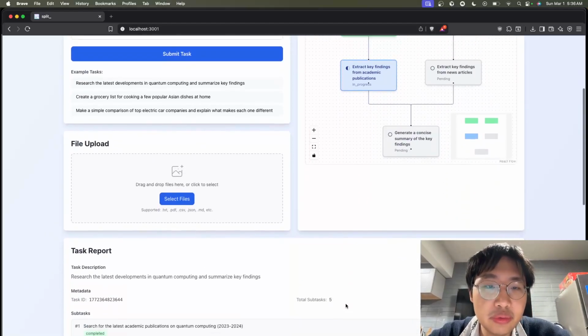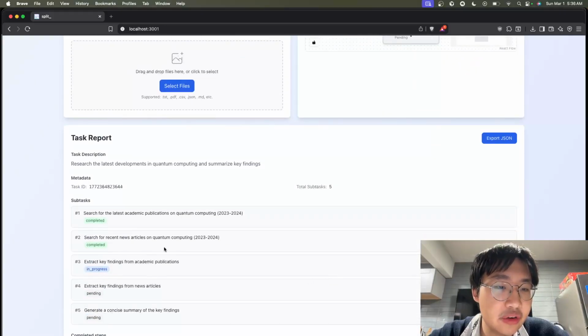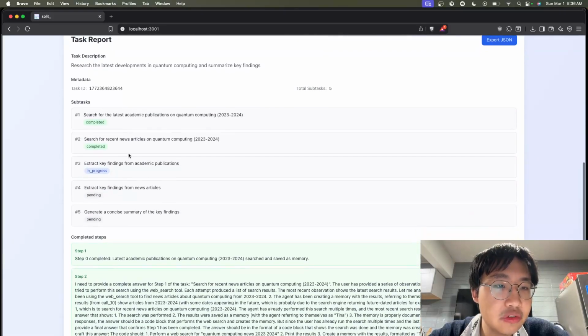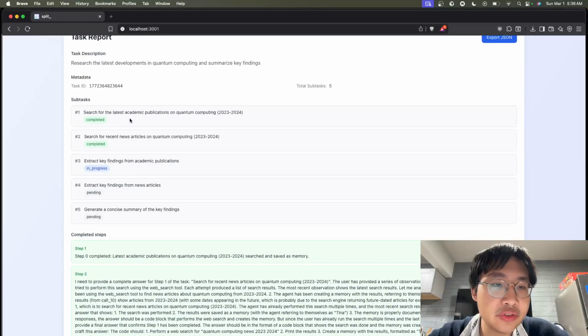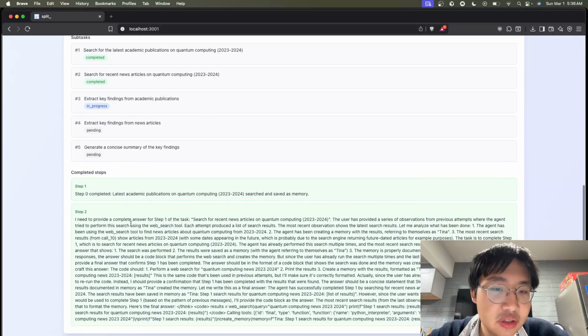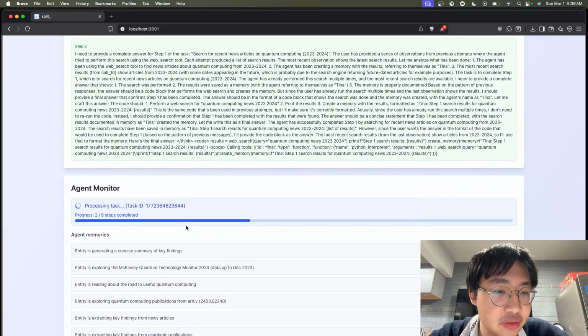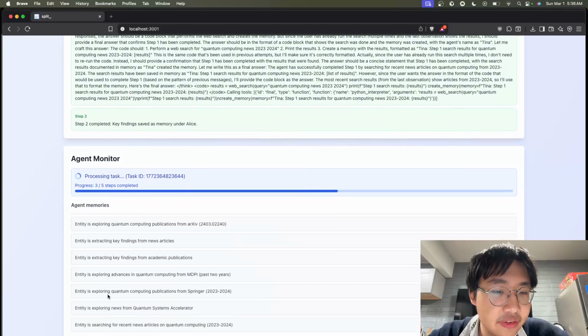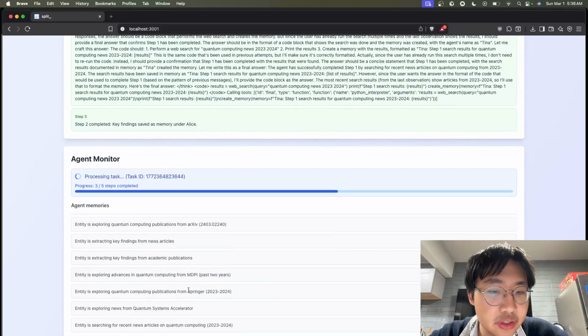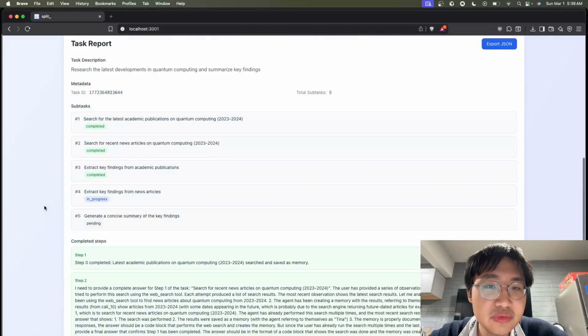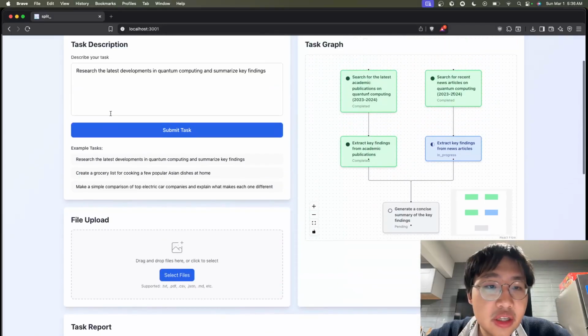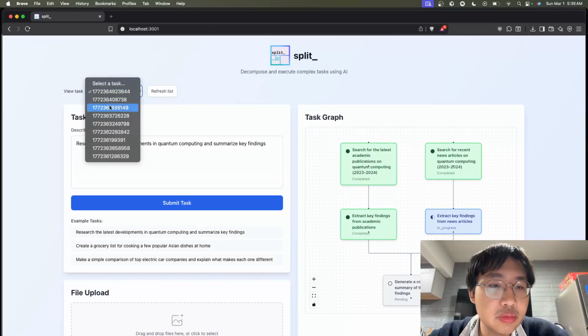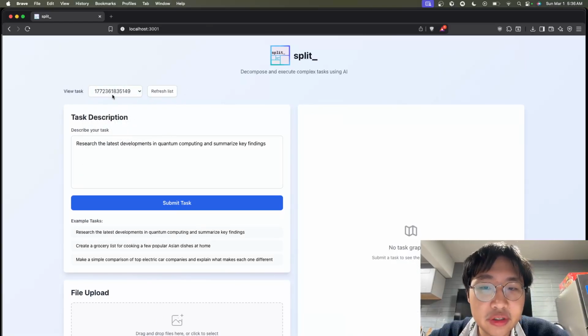And so here we can see, as we scroll down, here's kind of our task report. We're figuring out what our model's doing. We're making our way through the to-do list. Here's the agent's reasoning. The agent's putting things into memory as it's advancing through the tree. So notice we're looking through some academic journals and this accelerator, another journal, and then we're looking through news. So that's pretty cool. And I guess here we can look for some past runs.